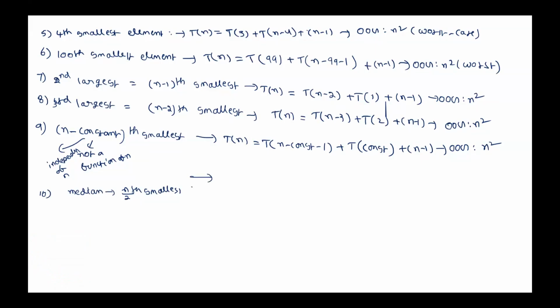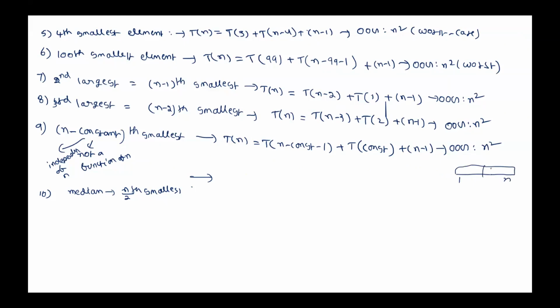How many elements will be there on the left and how many on the right? N by 2 minus 1 on the left side. In the even case, for median we only consider the lower median. Now you tell me, 1 to n we have elements.